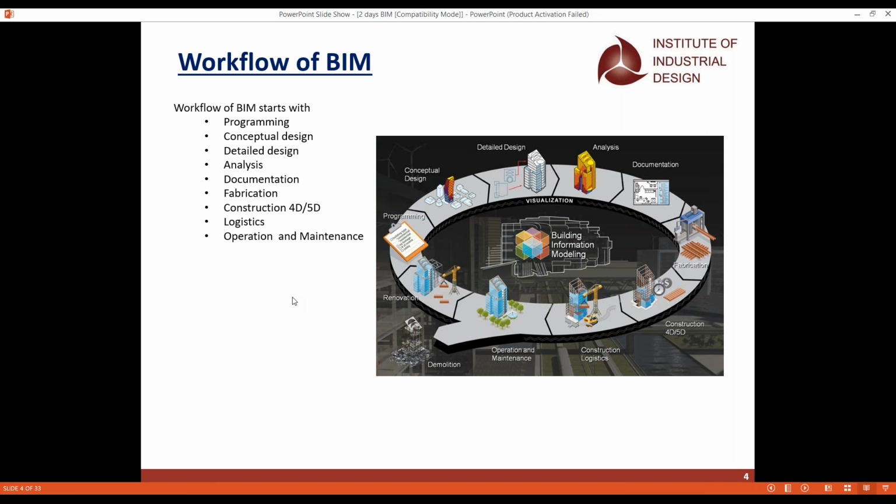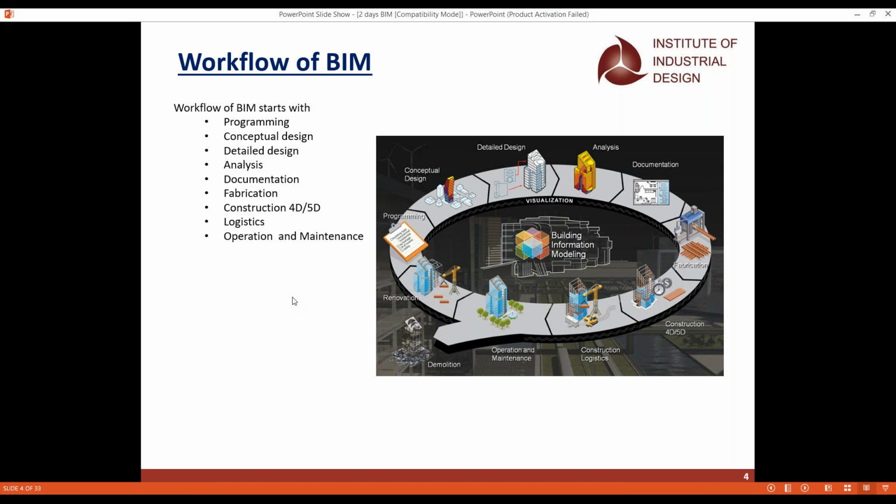When we take programming, that is the first step. It is actually the scope. Whenever it comes to the scope, we have to make sure of one thing: what is the size of the land, which direction the north is facing, whether northwest, east, or south, and what the surrounding things are around the piece of land that we have.